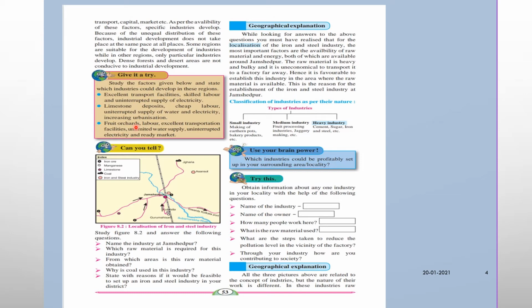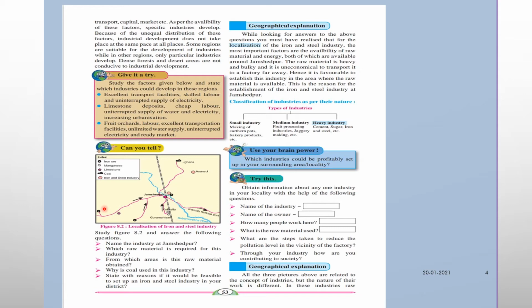Okay, there are five questions. First, observe the whole map, and then we can decide about it. Name the industry at Jamshedpur. Here you can see a map, right? A small map related to Jamshedpur and the localization of iron and steel industries. Please observe the index also, and you can see Jamshedpur there. The name of the industry at Jamshedpur is the iron and steel industry.